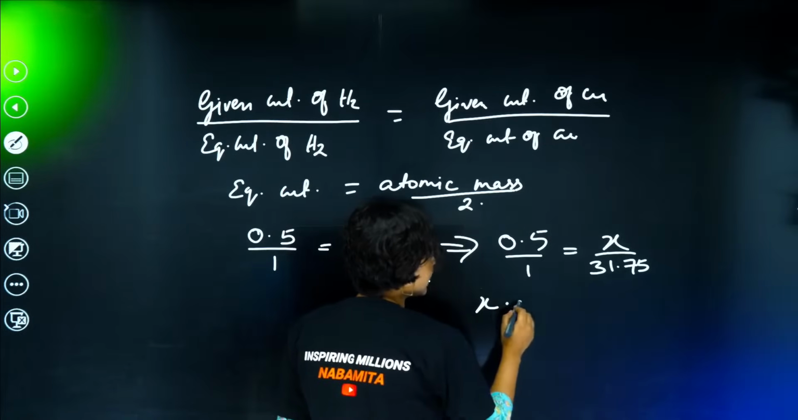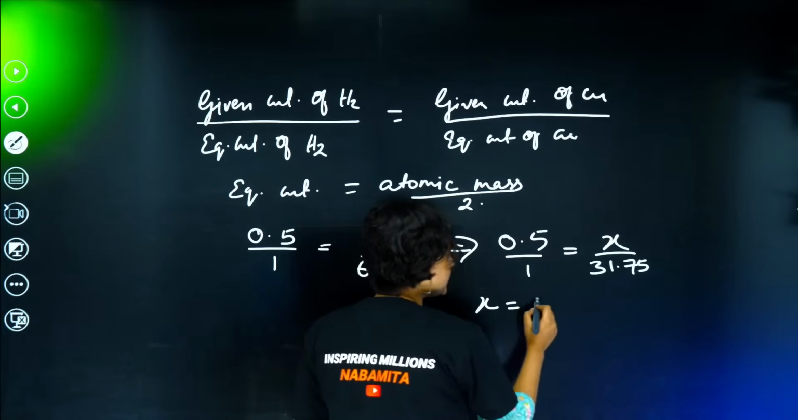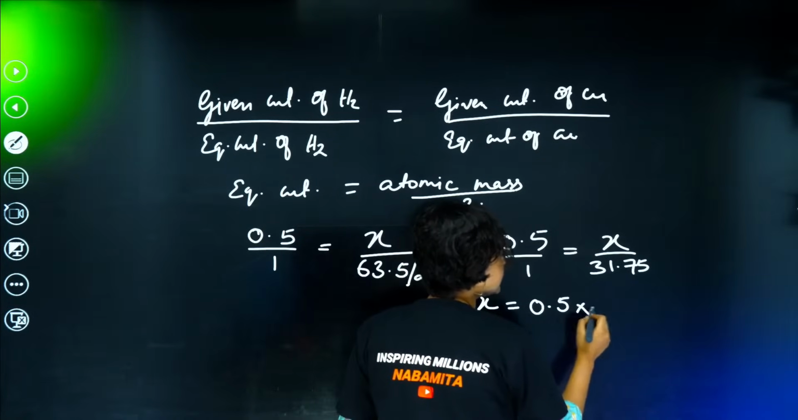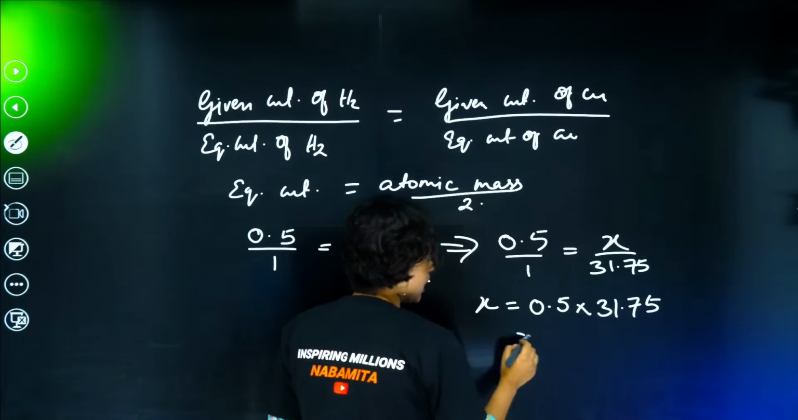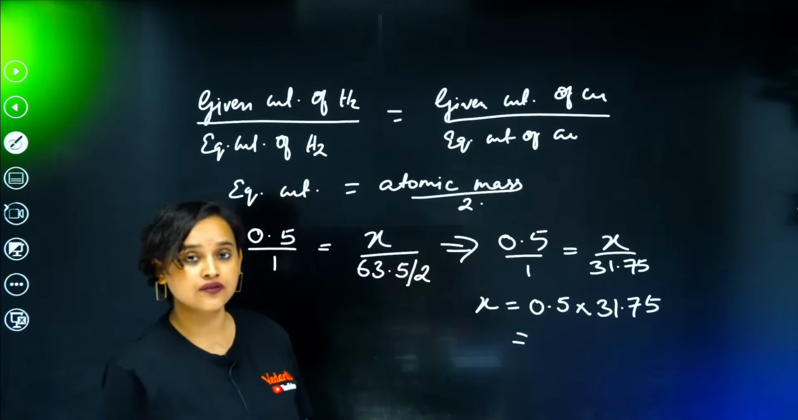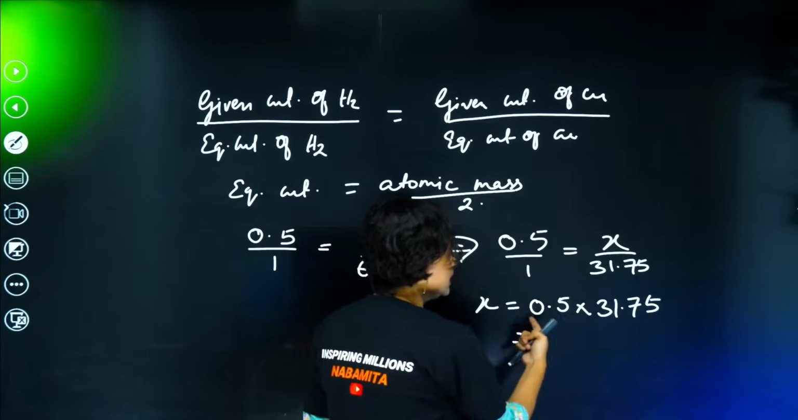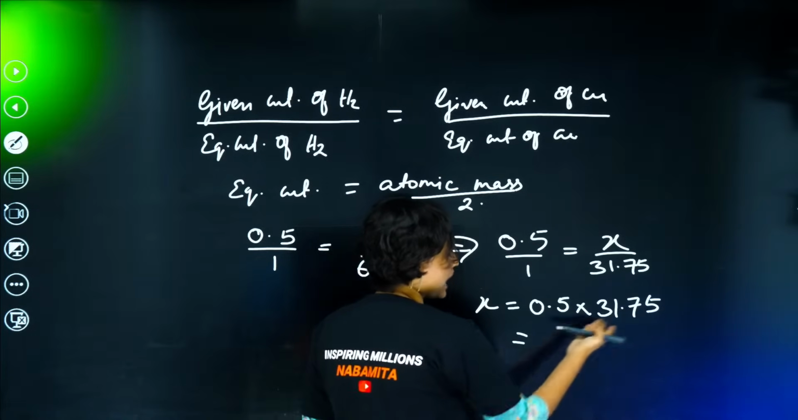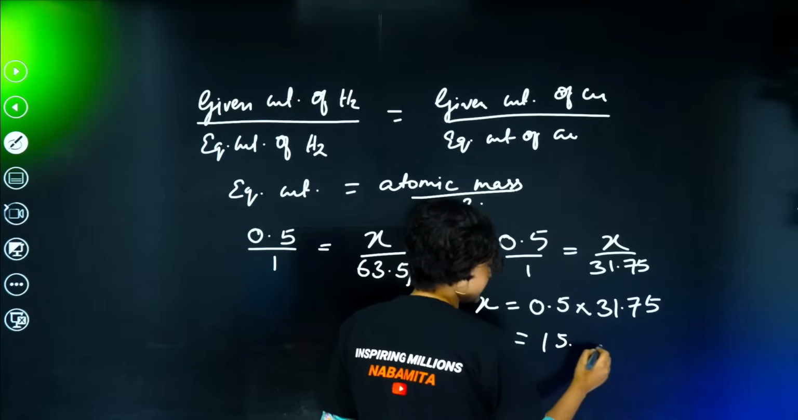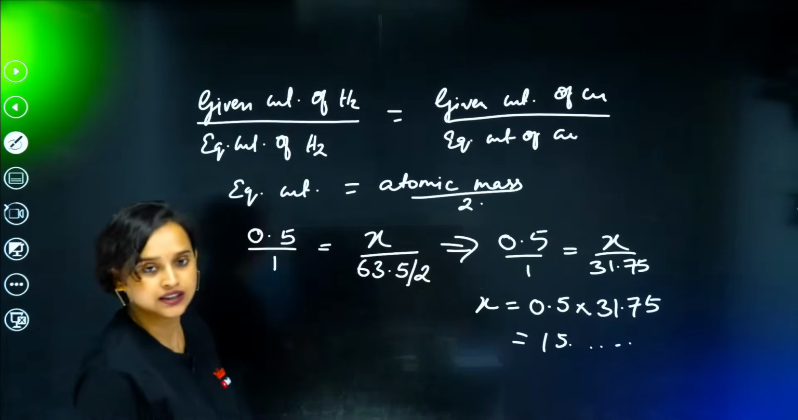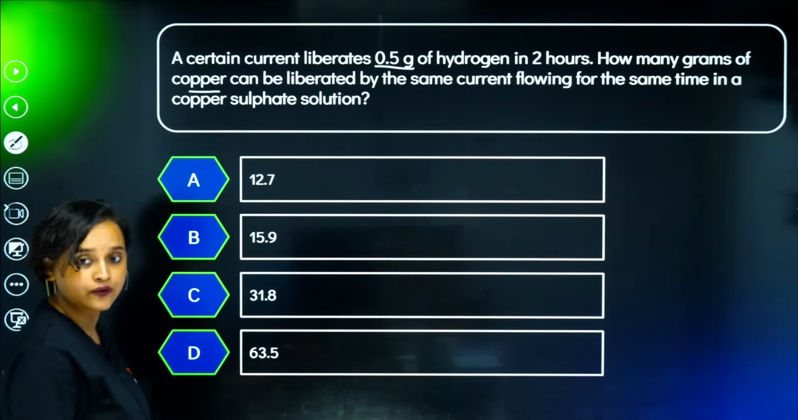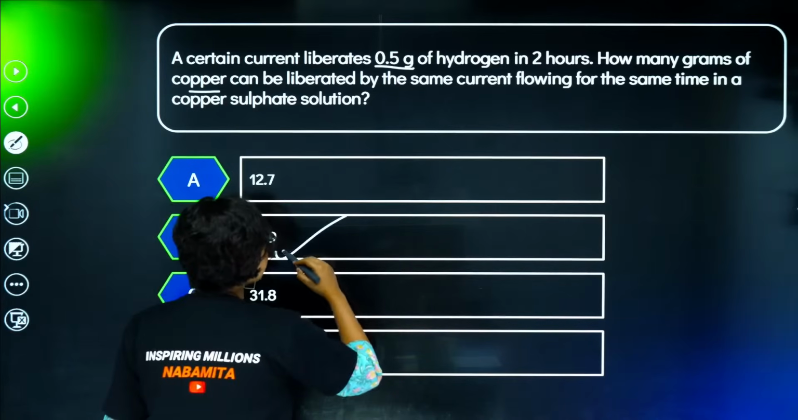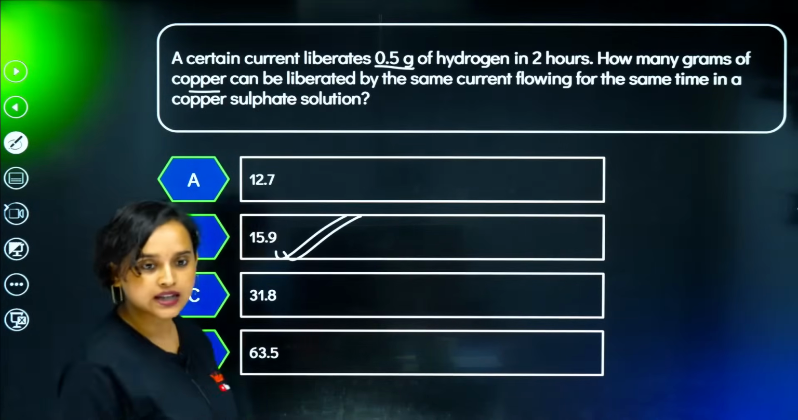Now I have to find out x. So my x will be 0.5 multiplied with 31.75. How much will this give you, guys? 31.75 times 0.5, so I think this will be half, so 15 point something. Am I right? 15 point something is the answer. That means option B is our correct answer.